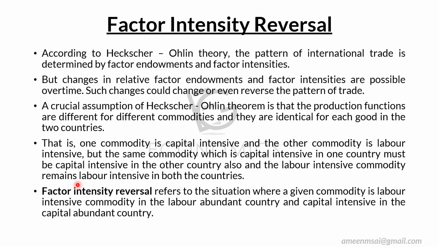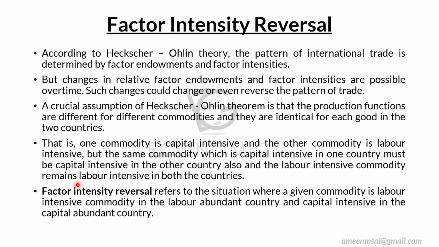For example, here in India we make steel. Steel is a capital intensive commodity, but we are not a capital abundant country. We are a labor abundant country.